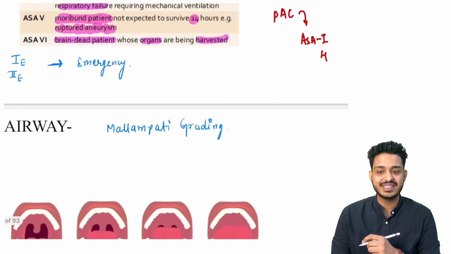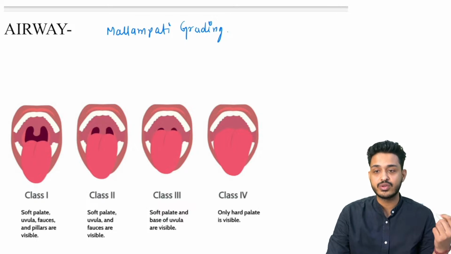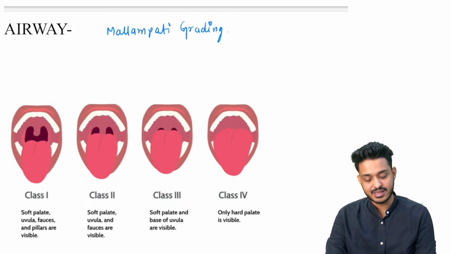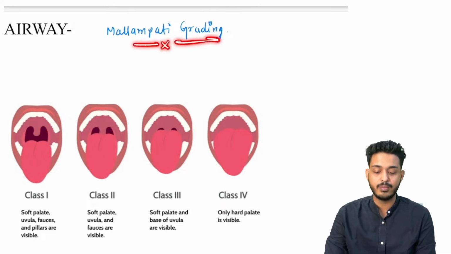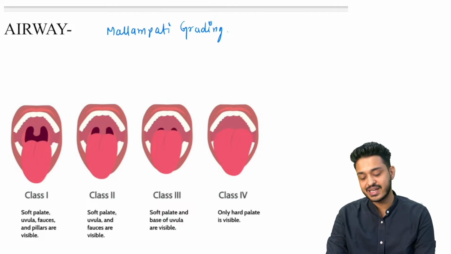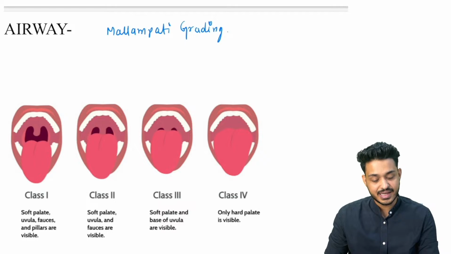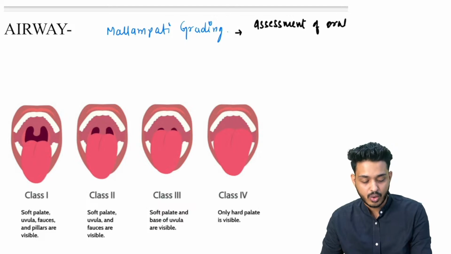Apart from this ASA grading, we are going to see the most important thing. The question has been asked, that is going to be your airway evaluation. Airway evaluation के लिए हम लोग क्या करते हैं? The grading that we are going to use is known as, क्या बोलते हैं बच्चों इसको? मल्लम पट्टी grading. मल्लम पट्टी grading में question they have asked you what we are going to assess in the मल्लम पट्टी grading. So look here, in the मल्लम पट्टी grading there will be assessment of oral cavity.